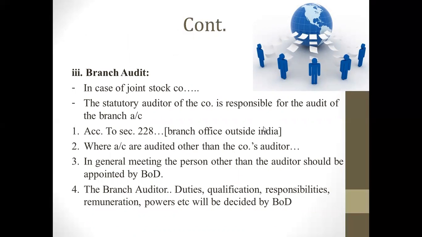If it is a branch audit, it is mainly done by a joint stock company. According to Section 228 of the Companies Act, if the branch office is outside India, they will conduct the branch audit. The company's auditor will do the audit, and it will be decided in the general meeting. A person other than the auditor should be appointed by the board of directors. The branch auditor's duties, qualifications, responsibilities, remunerations, powers, etc., will also be decided by the board of directors in the AGM, or the annual general meeting.